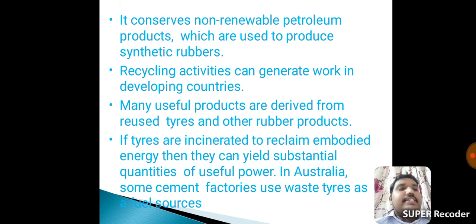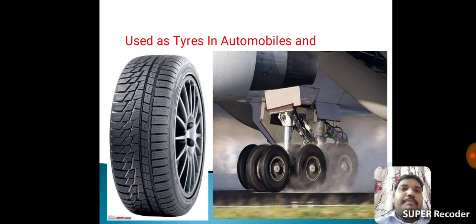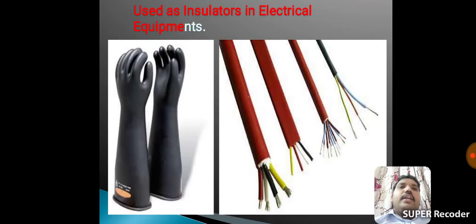These are the best uses of reclaimed rubbers. Used as tires in automobiles, that means tires for automobiles and aeroplanes, etc. That is the main application. Next one, used as insulators in electrical equipment, such as wire sockets and electrical gloves.